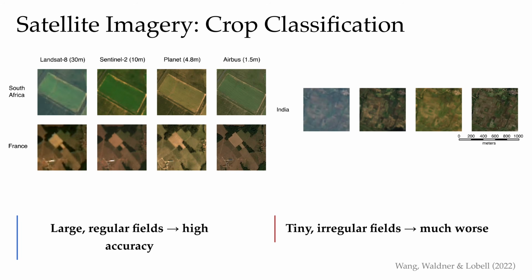Here we see that while French fields are large and regular, Indian fields are tiny and irregular. Soil tones and imaging conditions also differ. So the inputs look completely different. This is quintessentially the characteristics of covariance shift. But, and here's a medium-sized but, there's more to the story. And this one is more nuanced.